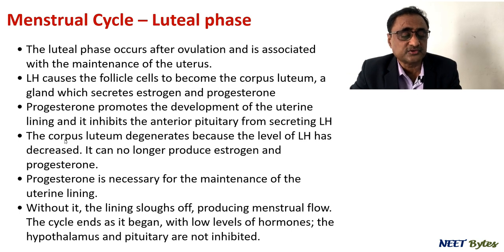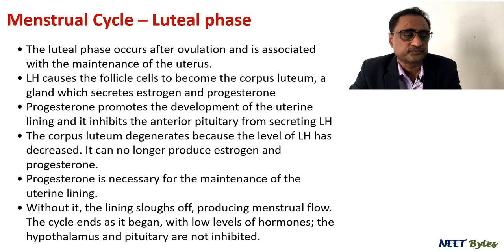Once the corpus luteum degenerates, because the level of LH decreases, because LH is also required for the maintenance of the corpus luteum. Okay, so once its amount decreases, then it will no longer produce estrogen as well as progesterone. So if it is no longer produced, then what will happen? Then the maintenance of the uterine wall is not there. Then the process of sloughing off is released, and this will eventually lead to the menstrual flow. Okay. And this way the luteal phase is going to end, right?